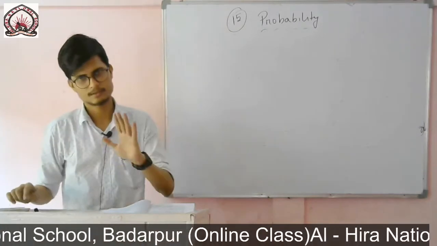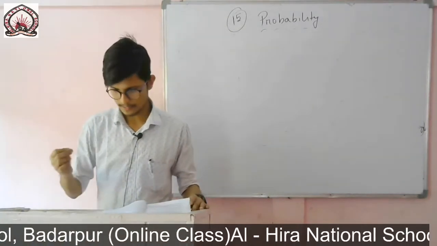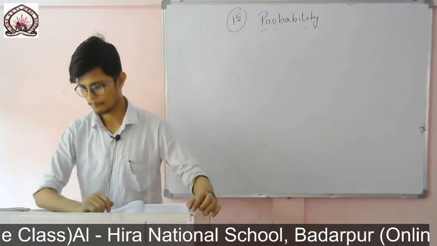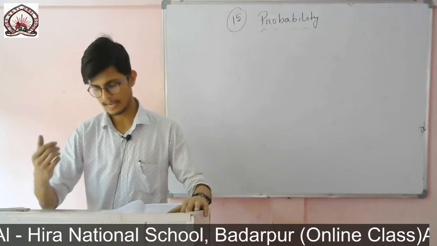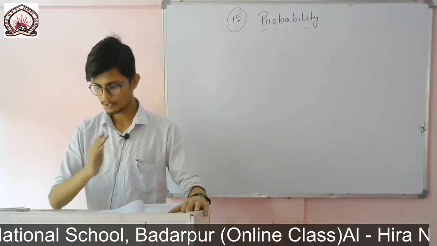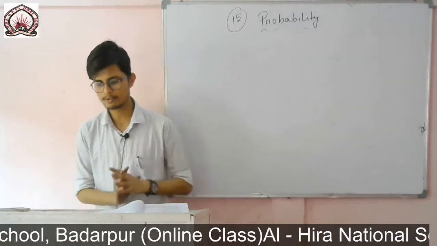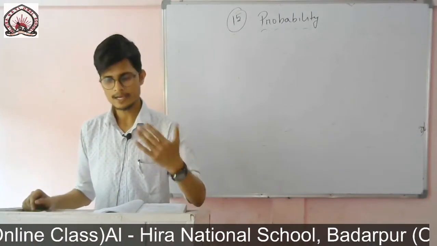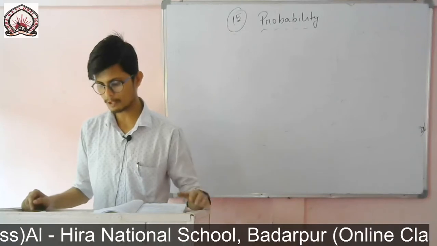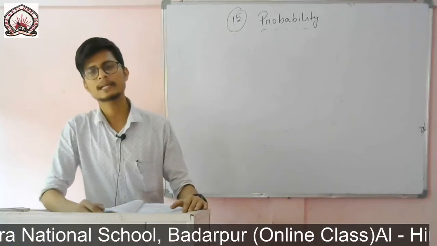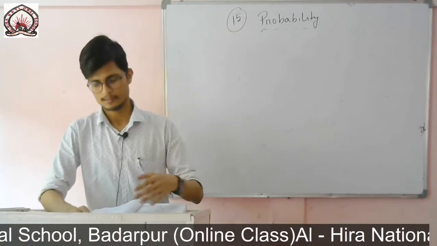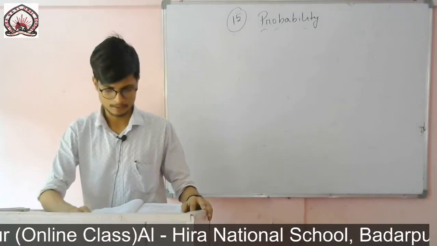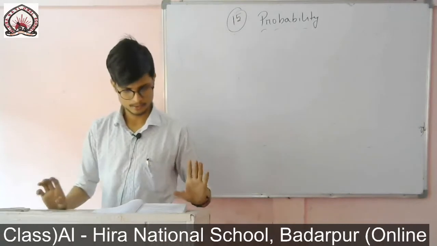Okay, so you simply write it like this: when we toss a coin, the possible outcomes are only two, that is head and tail, which are equally likely outcomes. Therefore, the result of an individual toss is completely unpredictable. So you write this one, it will be okay.